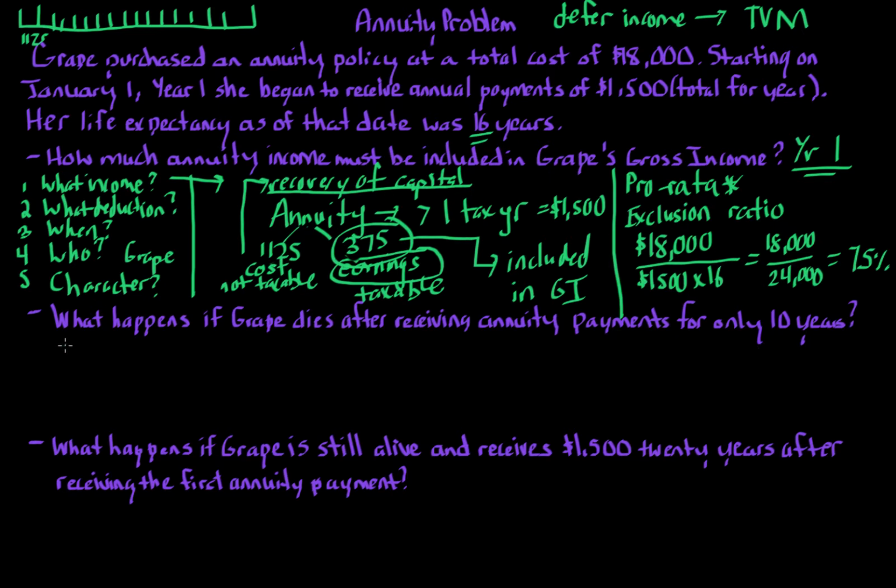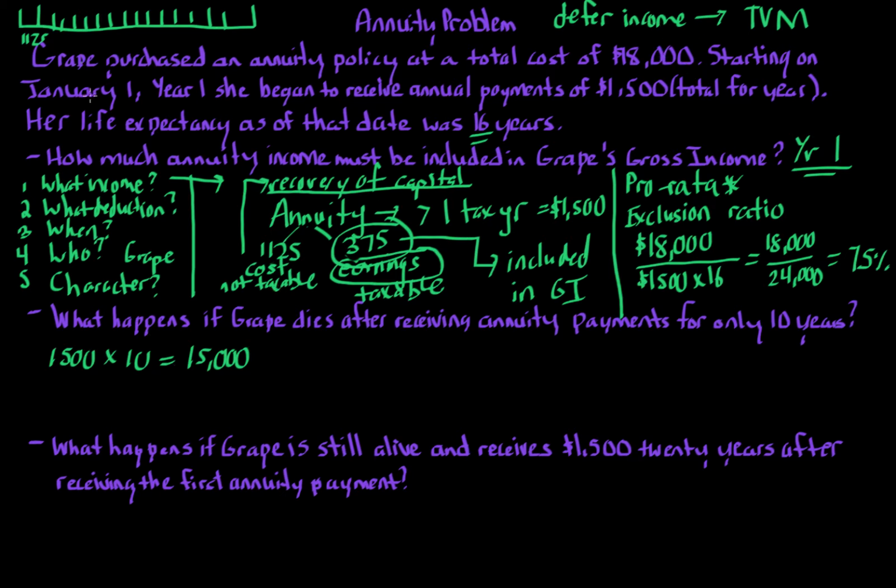So if GRAPE dies in year 10, then if you go through and calculate, it's not going to equal $18,000 of cost recovery. And again, GRAPE should be able to recover all $18,000. If you actually do 10 payments, so we have $1,500 times 10 years, GRAPE collects $15,000. So GRAPE didn't get to collect all $24,000 that was expected. Okay, so poor GRAPE didn't get everything as expected. But from a tax standpoint, GRAPE should be able to at least get all $18,000.